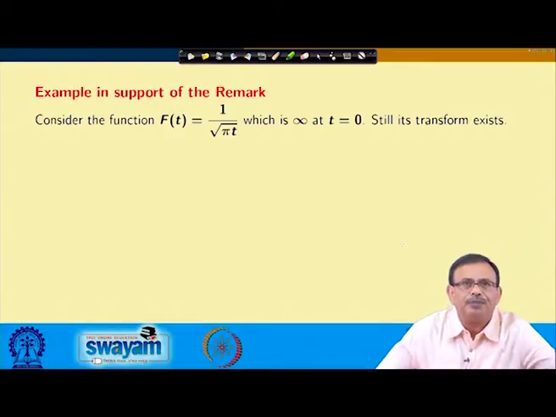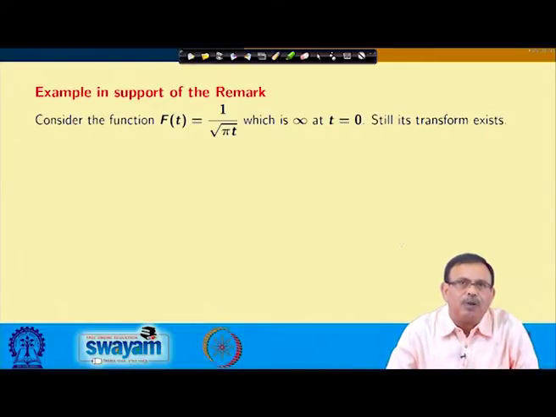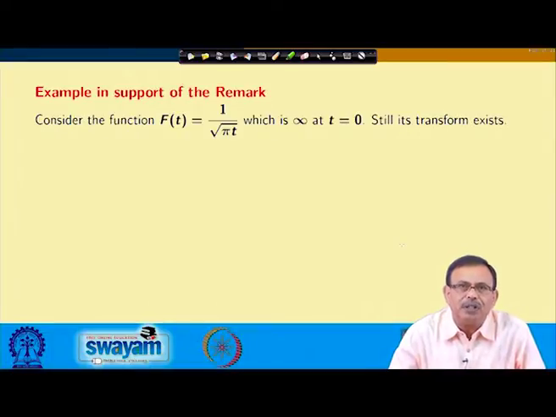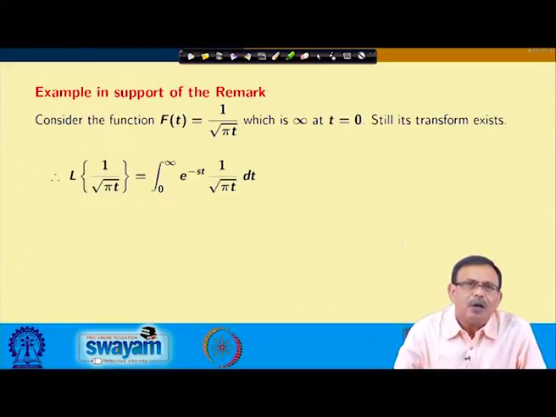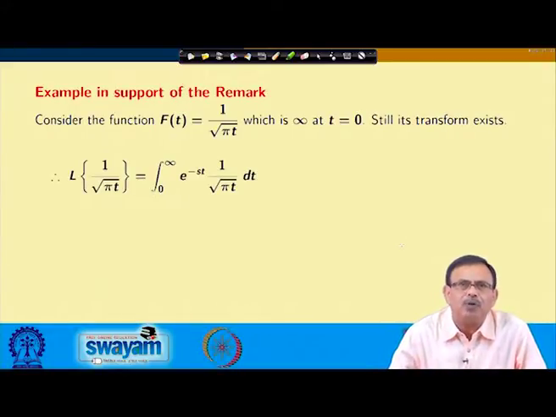You see this function f(t) equals 1 by root pi t, which is infinity at t equals 0. From the function itself it is clear that at t equals 0 the function does not exist, but you will see that its transform always exists. What is the Laplace transform of 1 by root pi t?